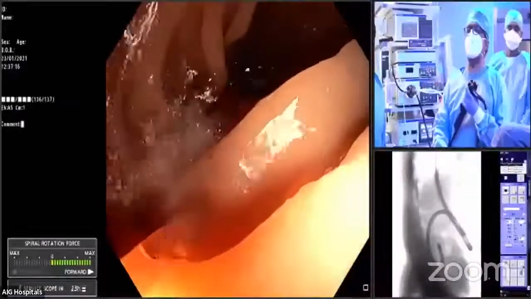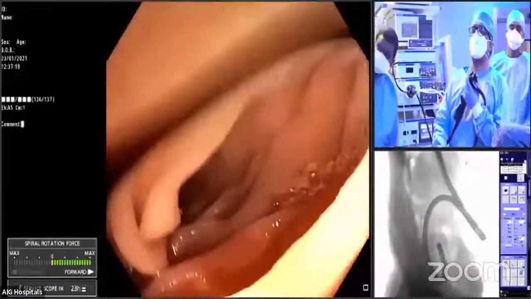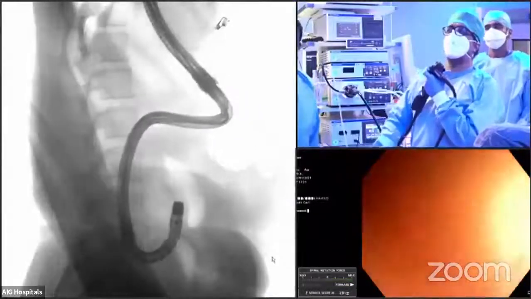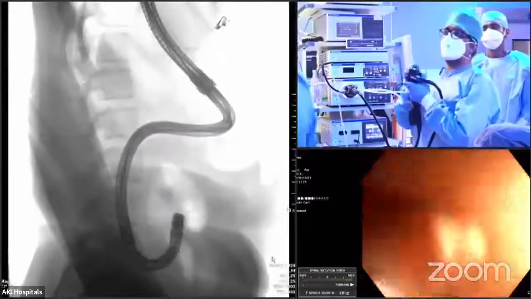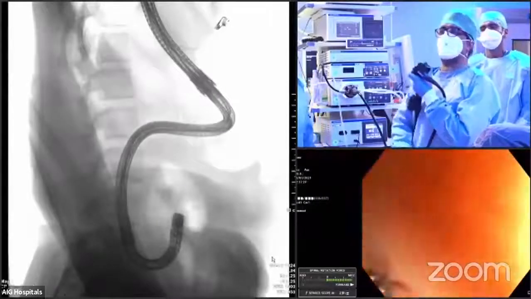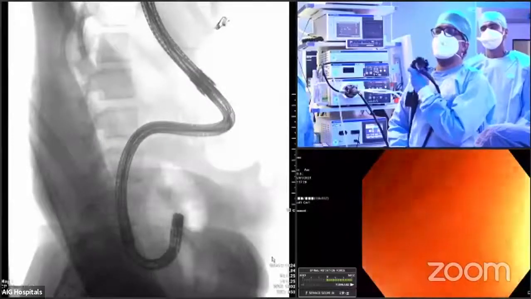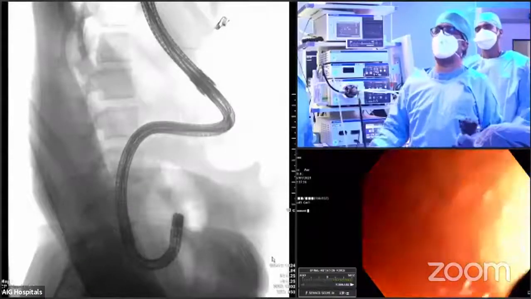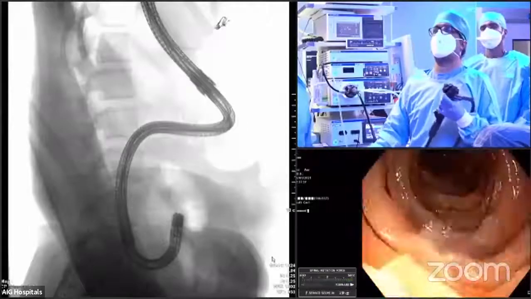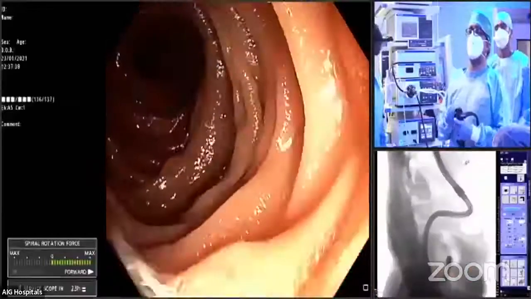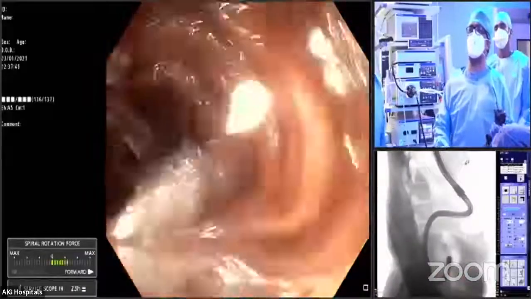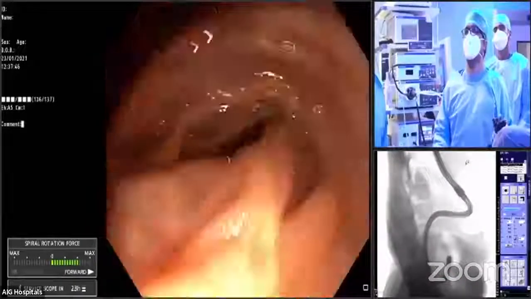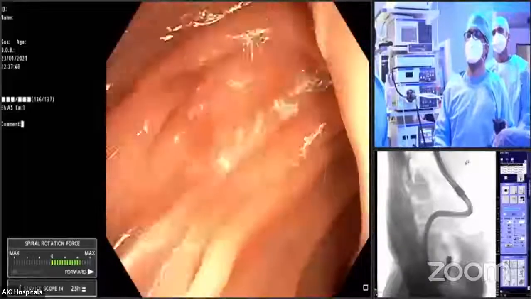You can see there is a loop in the stomach. Now I'll remove this loop by straightening the scope. You can see I'm pulling the scope, which straightens the esophagus and the scope, and the resistance offered is much less if the scope is straight like this. You can see now I have rotated my scope in such a way. Can you switch off the CO2, please?